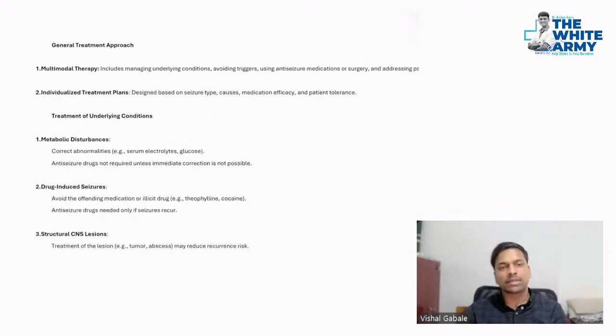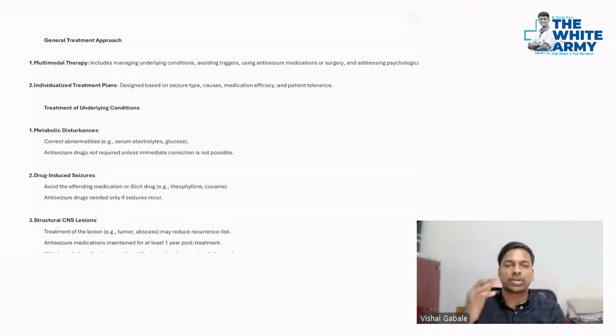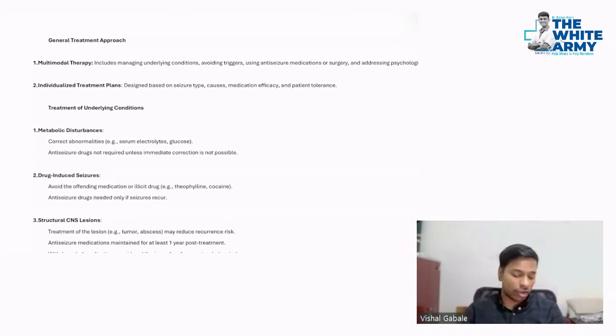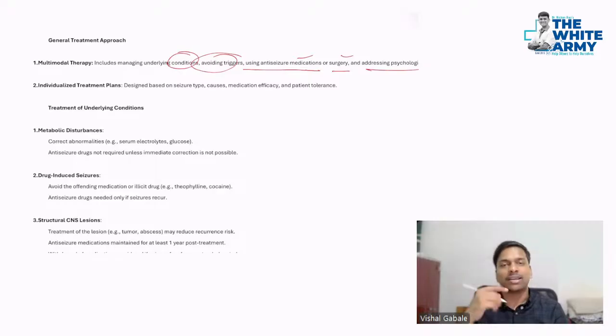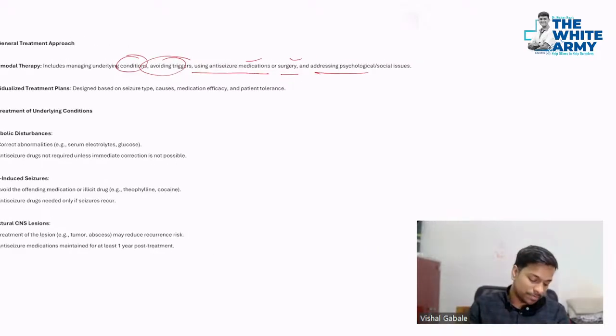First of all, we have the multimodal approach. First, we should focus on treating the underlying cause and avoiding the trigger. Then you can give medications, and after that, surgery. And finally, the psychological issues which occur after the seizure, for example, psychosis and depression, which are very common.